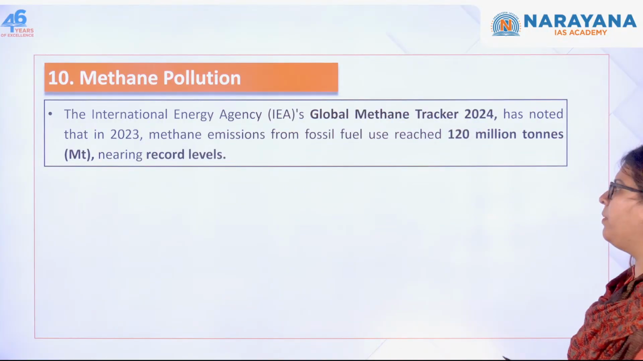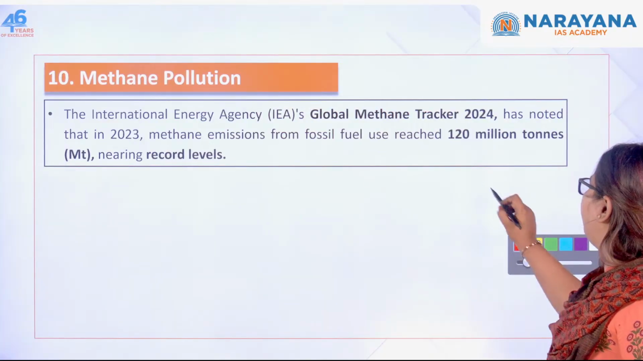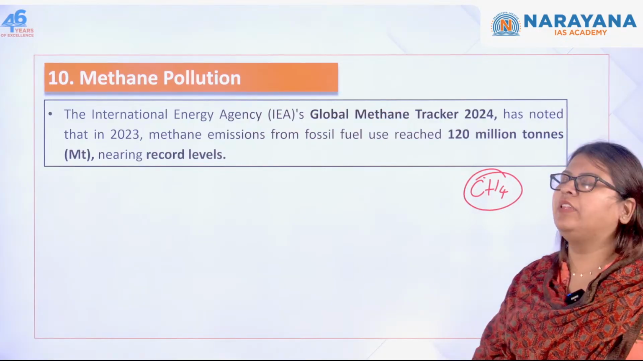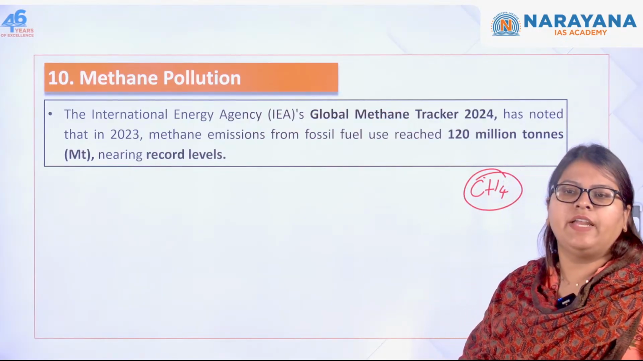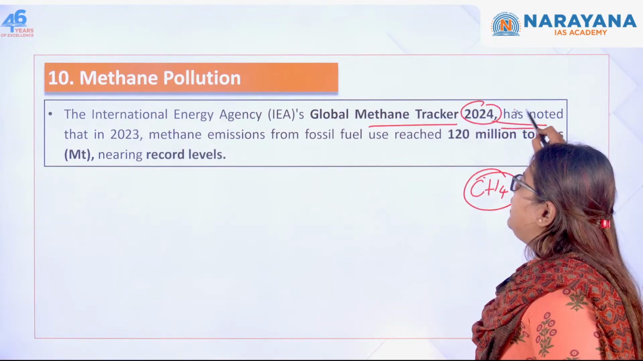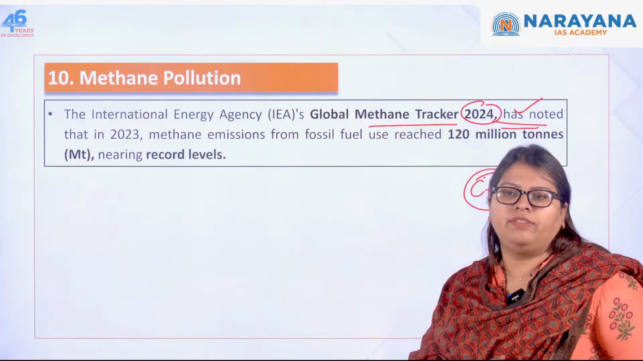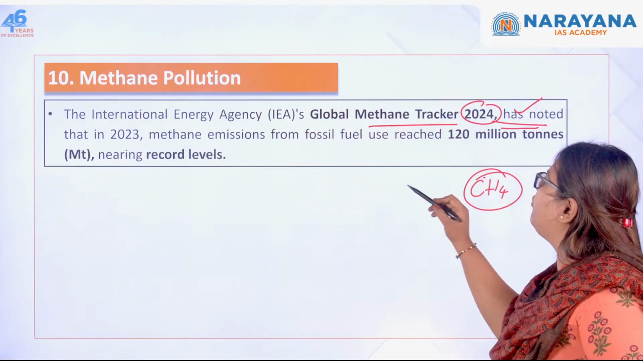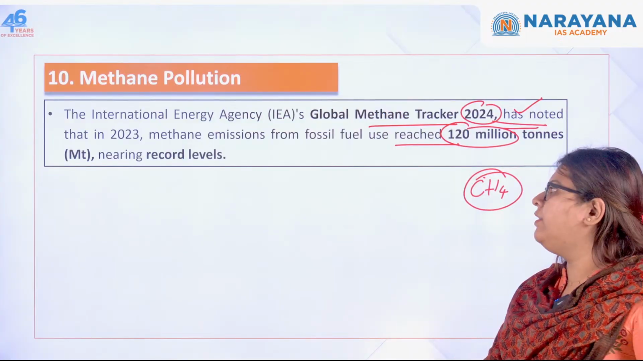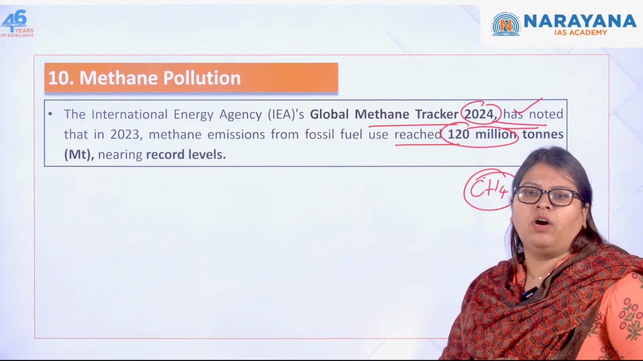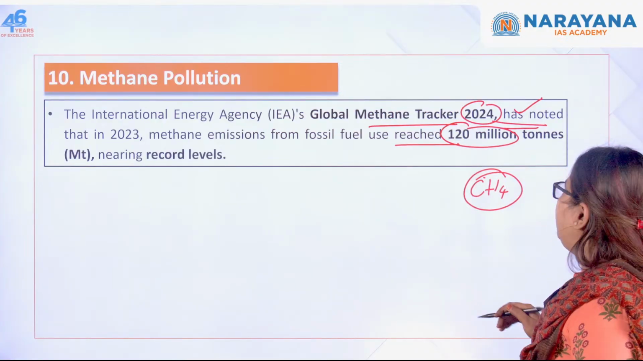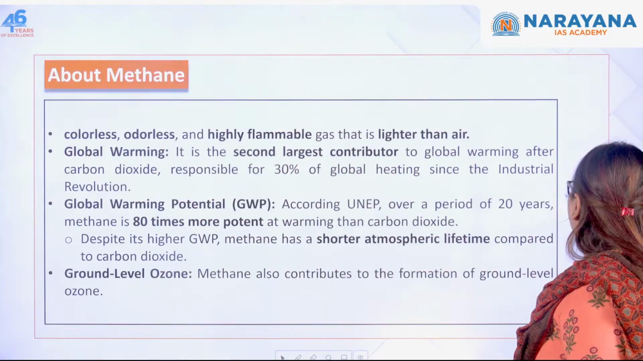Okay, so methane pollution. Methane, CH4. Recently, the IEA, that is the International Energy Agency's Global Methane Tracker, has noted that in 2023, the methane emissions from fossil fuels reached around 120 million tons. Okay, so it has crossed the record level so far. So this is the recent observation that has been made with respect to methane.